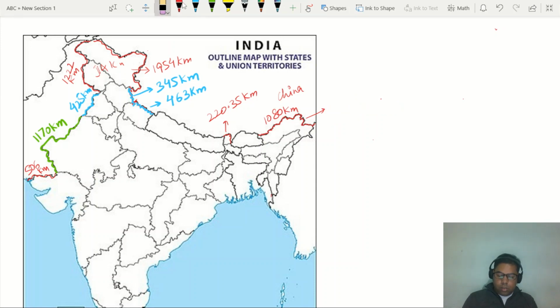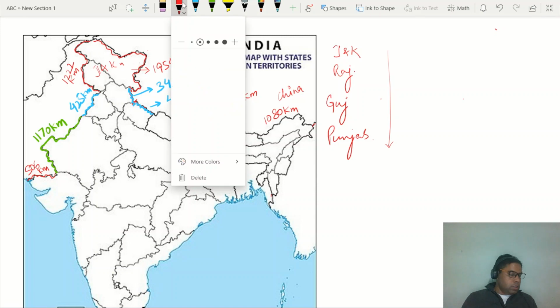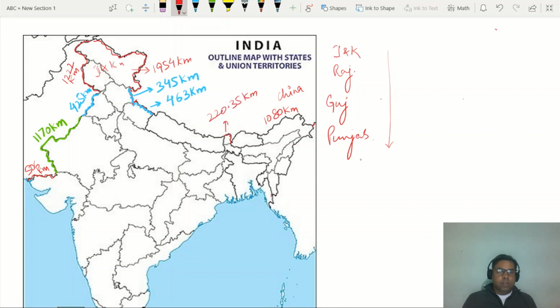So if we come in the descending order of the Pakistan border, or India's state border with Pakistan, first comes Jammu and Kashmir, then Rajasthan, then Gujarat, and then Punjab. So this is the descending order of the boundary with Pakistan. Next is Nepal.